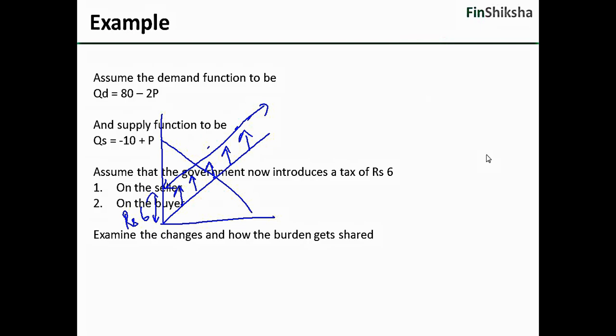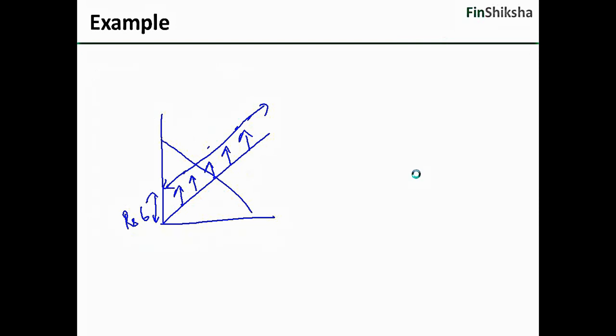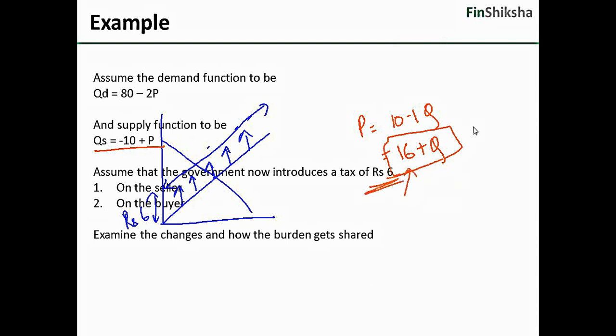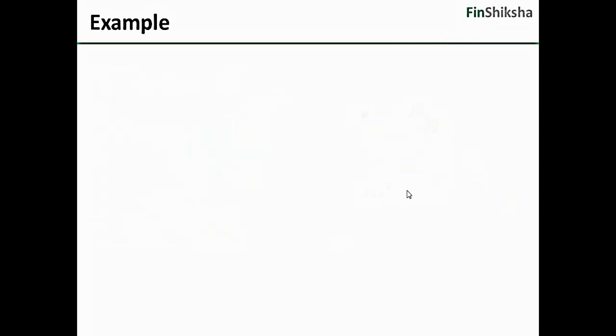This was the supply function. Correct? So let's look at the supply function quickly. This is the supply function. So effectively P is equal to 10 plus Q. Now this would become 16 plus Q, because the supplier would ask for a price which is higher by 6 because of the tax of 6. Correct? So this becomes 16 plus Q. Let's try and solve for this now. So we go ahead and say that the supplier's price is now 16 plus Q.